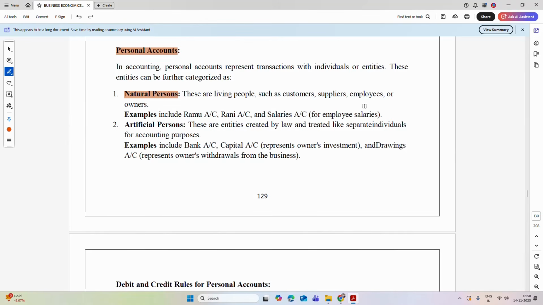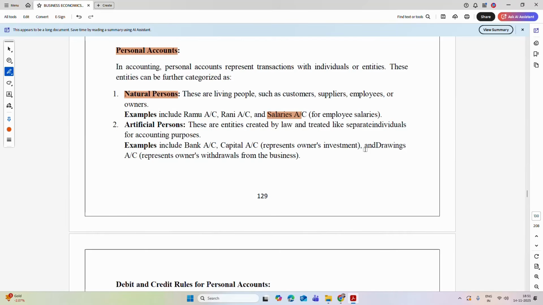For example, if I am starting a business, then Amrita's account, or if XYZ is my vendor, then XYZ's account is also a natural person account. Whenever I am depositing some salary to my employee, then the salaries account is also a natural person account because I am giving this salary to my employees.